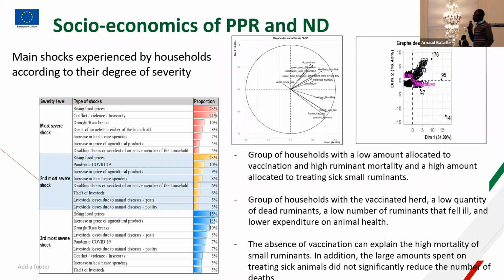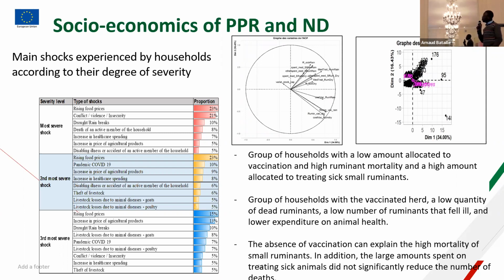When we interviewed the household about the experienced shocks, most households answered that the rising food price was the most severe shock, and conflict and violence was the second most severe shock.